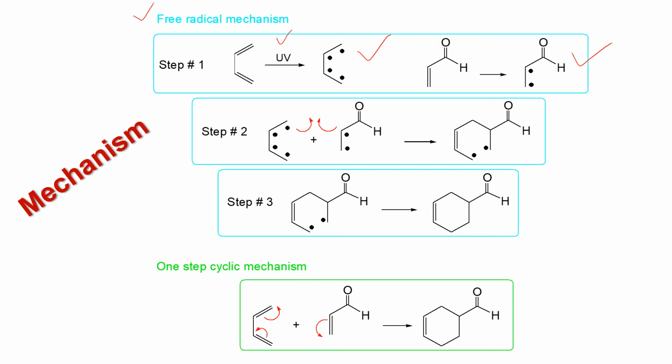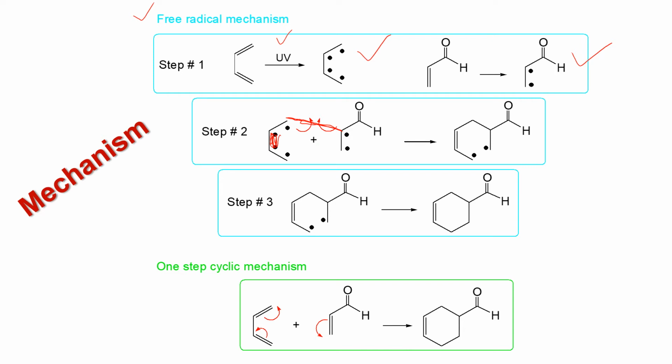In the next step, the number 2 carbon of the conjugated diene will share its odd electron with the number 3 carbon of this conjugated diene, and they will form a double bond like this. After that, the number 4 carbon of the conjugated diene will share its odd electron to this carbon of the dienophile, and a new bond will be formed.